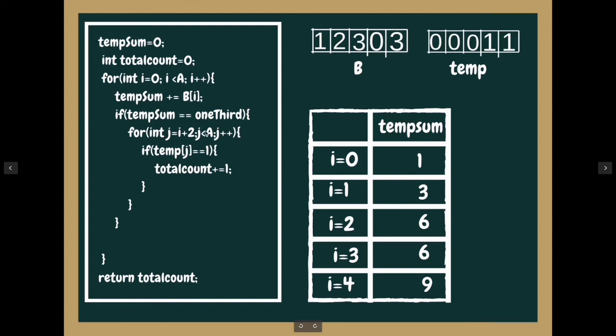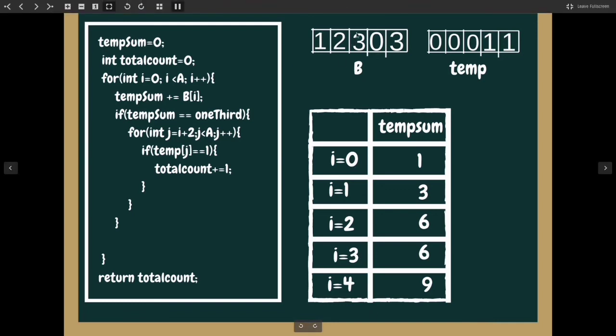So what we will do, we will enter this loop, and we will start looking from here. This is our j, our temp j is equal to 1, so we will increase the total count by 1, and again our j will be increased to this, again our temp j will be 1, we will increase the total by 1, and after that we will go to I equals 3.